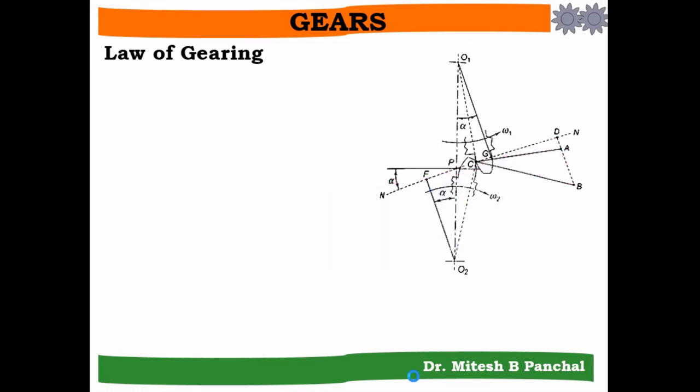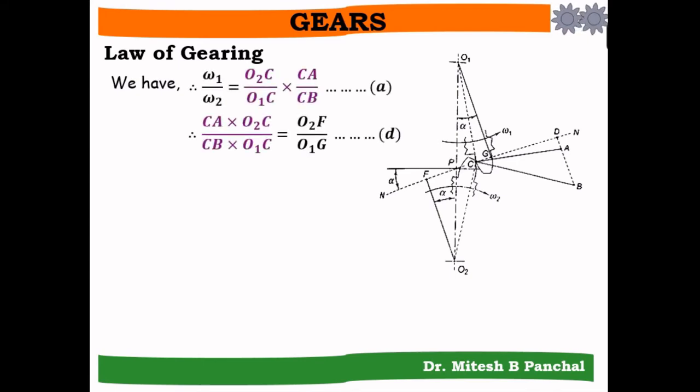Now we have relationship A and relationship D. Relationship A represents the angular velocity ratio omega 1 by omega 2 in terms of CA, CB, O1C and O2C. In the same way, in relationship D, there is a relationship between the terms related to CA, CB, O1C, O2C and O2F by O1G.